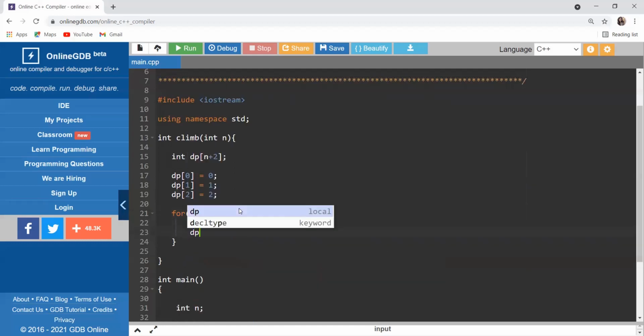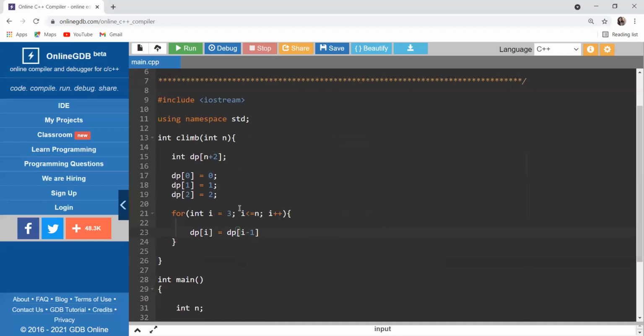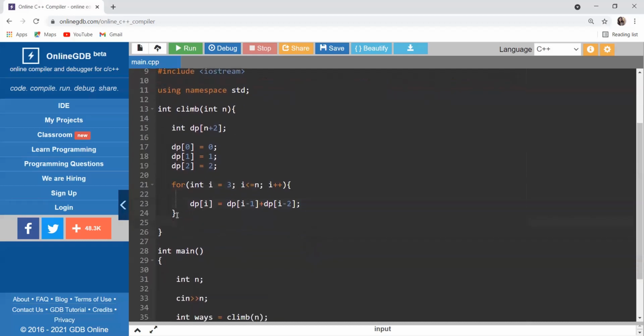So now we'll be doing dp of i. If I want to calculate the ith value, how can I do so? Simply dp of i minus 1 plus dp of i minus 2. So now we are not repeating ourselves. The previous calculation, we are memorizing it, right? We are remembering it. That's why the term is there, memoization. Fine. And after coming out of this for loop, we'll be simply returning dp of n.